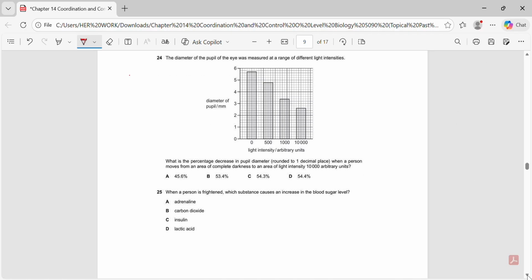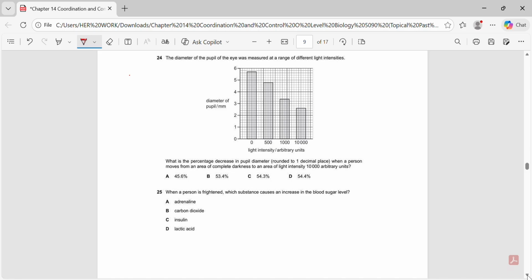The next question states that the diameter of the pupil of the eye was measured at different light intensities. A bar graph is provided showing the pupil diameter on the vertical axis and light intensity on the horizontal axis. The question asks what the percentage decrease in pupil diameter is when a person moves from an area of complete darkness to an area of very high light intensity, with options provided.